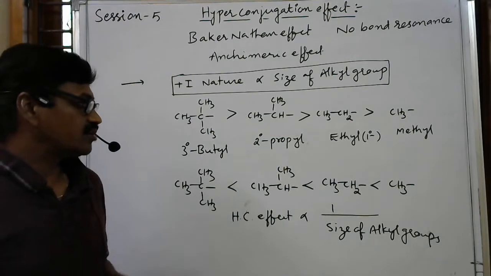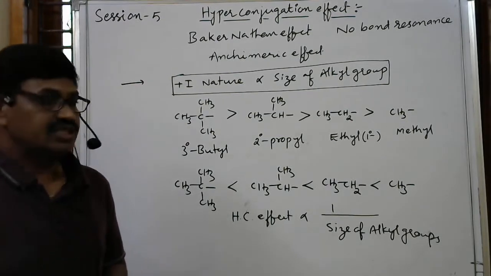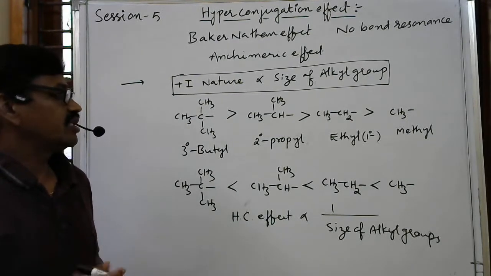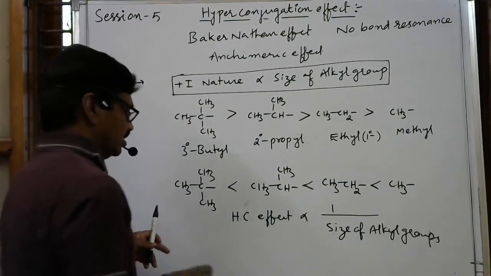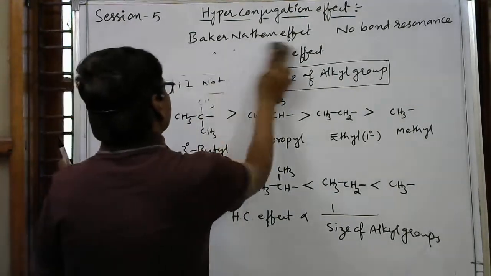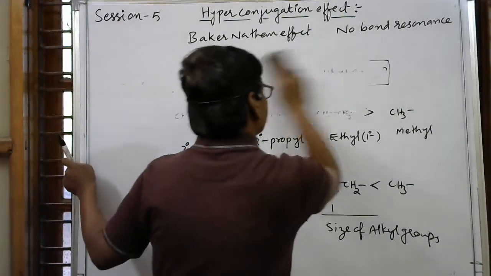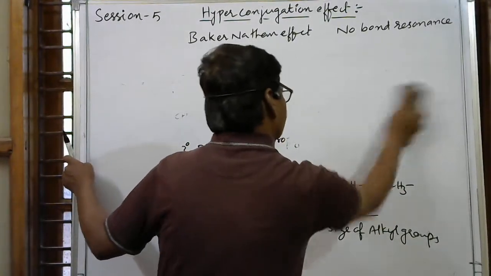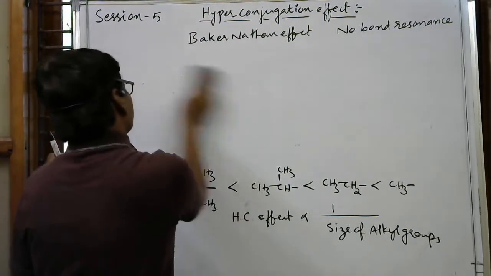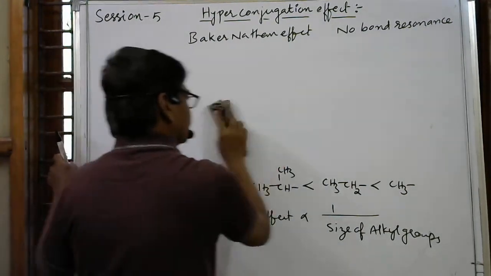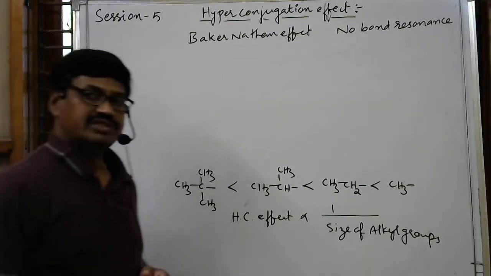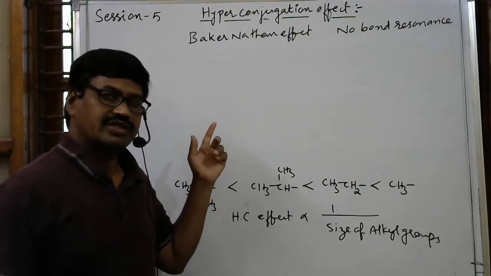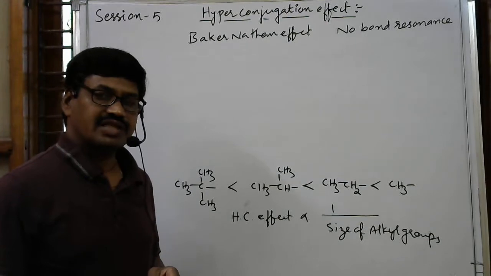So this hyperconjugation effect requires sigma and pi conjugation. Here I am giving some more information related to hyperconjugation. What are the requirements of hyperconjugation?